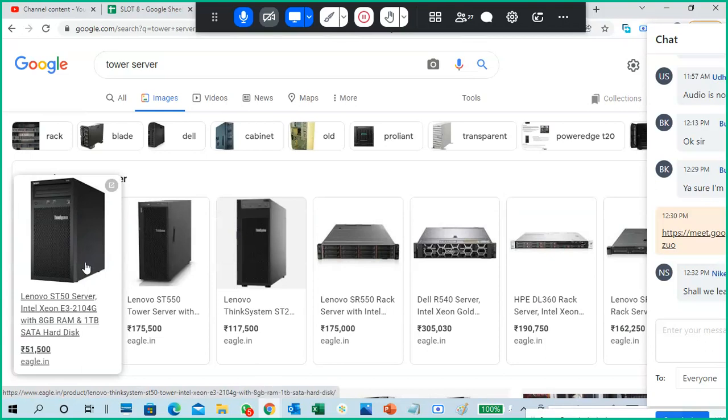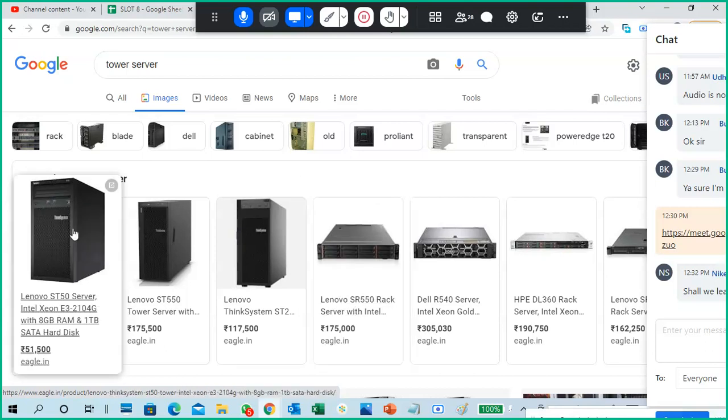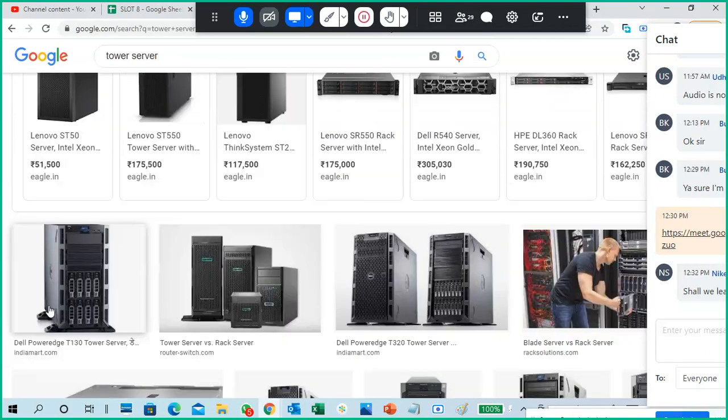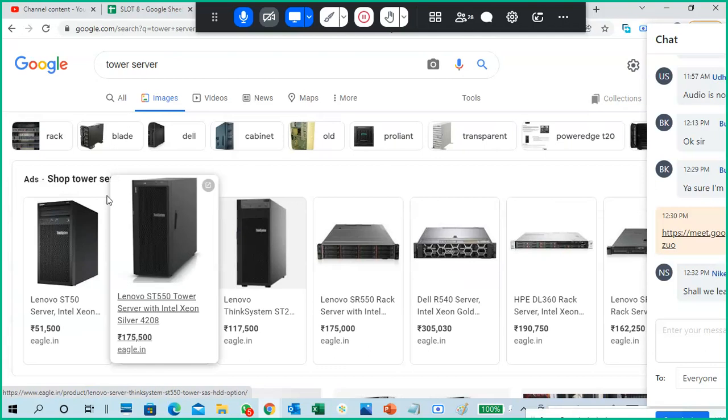Earlier we used actual desktop models, like this. It looks like this one, but not this one. But these are the towers. Inside we have a motherboard, hard disk, CD-ROM, and other peripherals of a system. This is called a tower server.